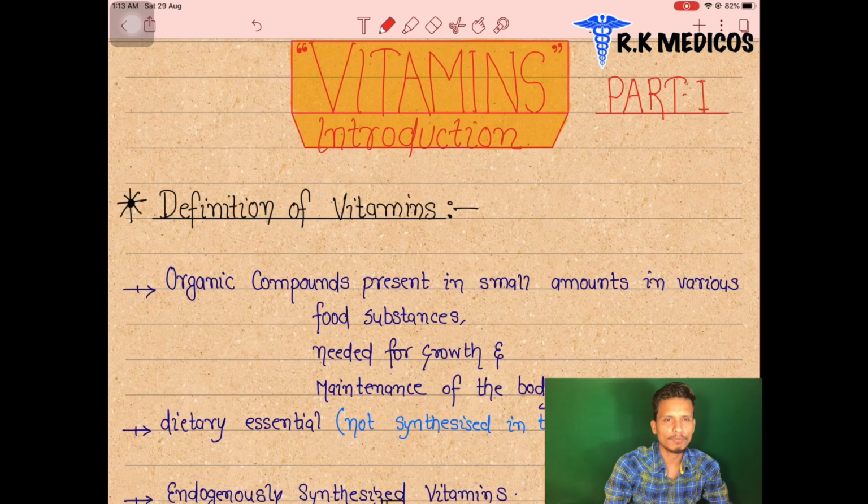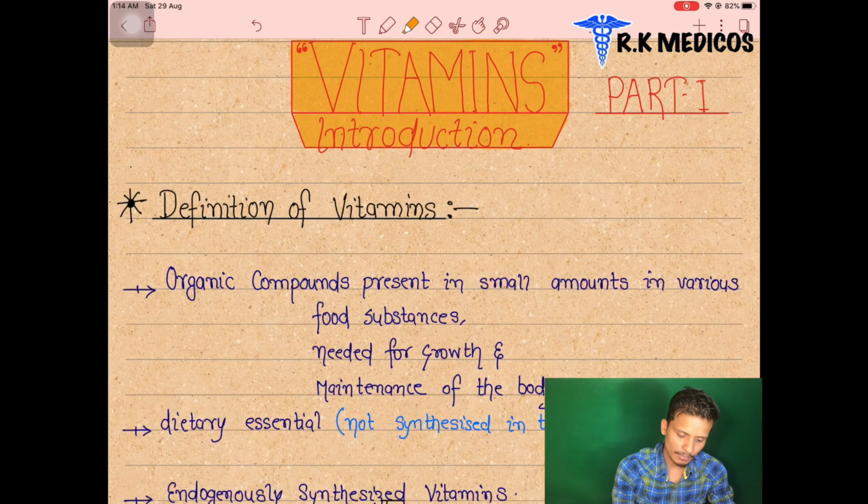It is part of biochemistry, and in vitamins we are discussing the types of vitamins, how vitamins are classified into different types, how they perform their action in our body, and the different types of their functions. So let's start our topic.